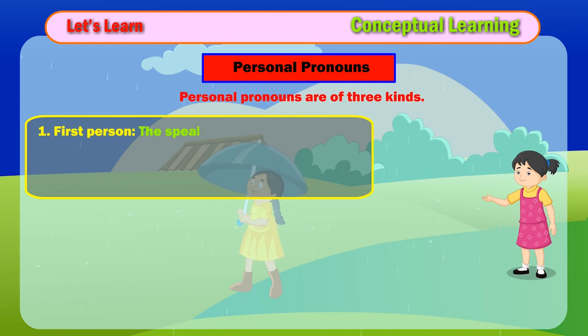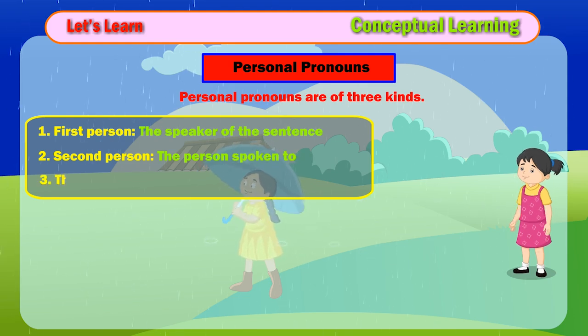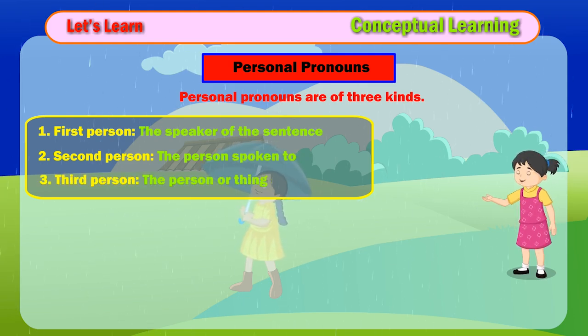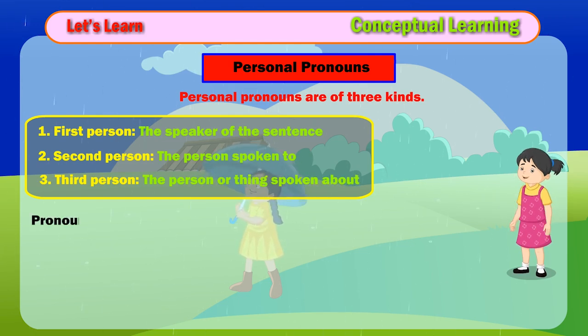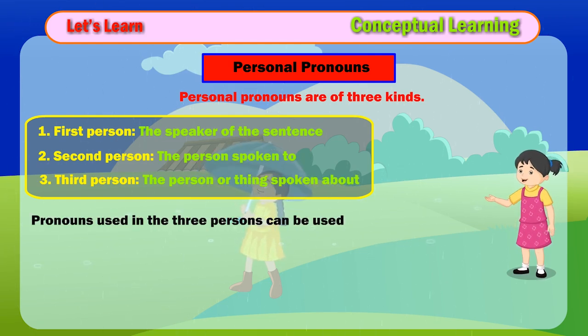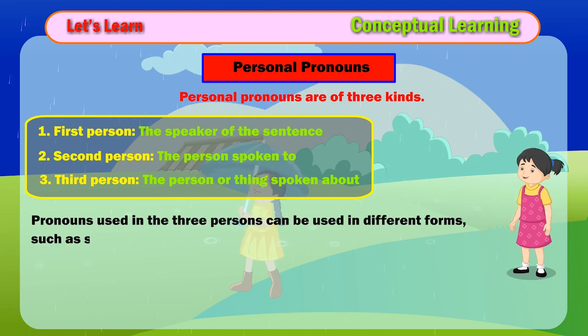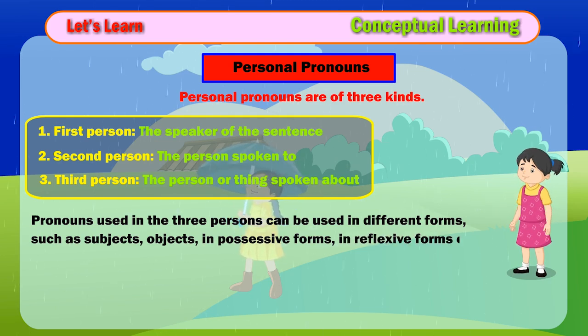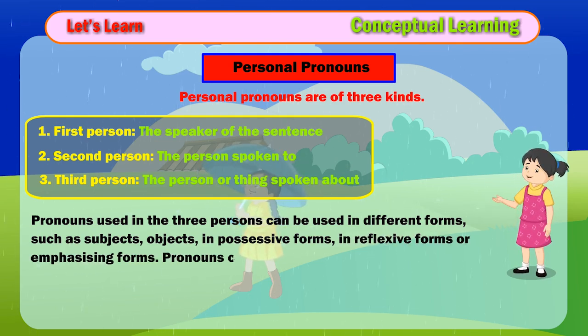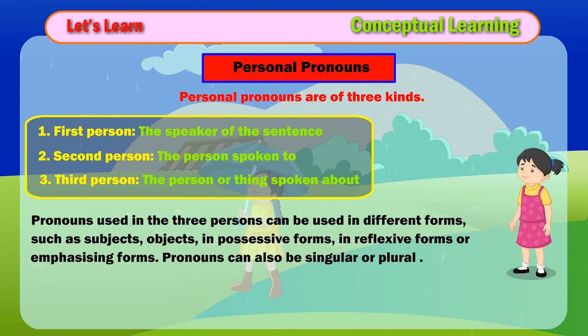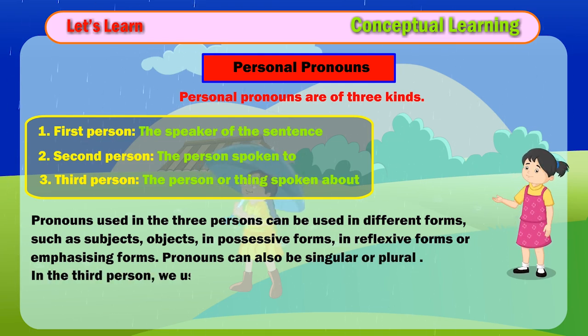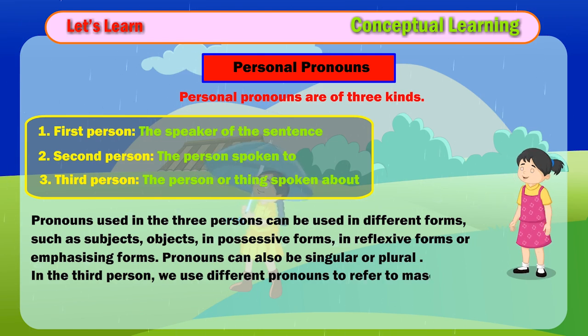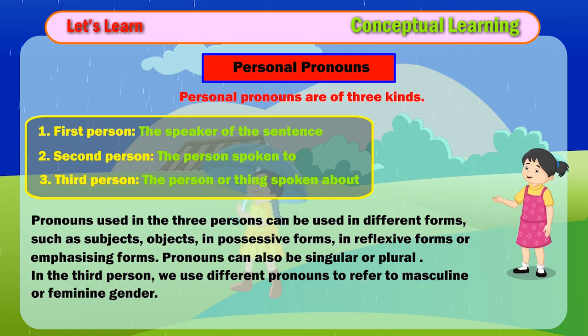1. First person, the speaker of the sentence. 2. Second person, the person spoken to. 3. Third person, the person or thing spoken about. Pronouns used in the three persons can be used in different forms, such as subjects, objects, in possessive forms, in reflexive forms or emphasizing forms. Pronouns can also be singular or plural. In the third person, we use different pronouns to refer to masculine or feminine gender.